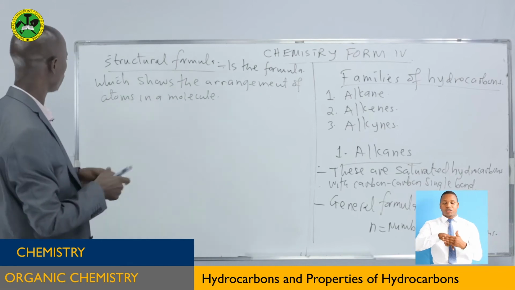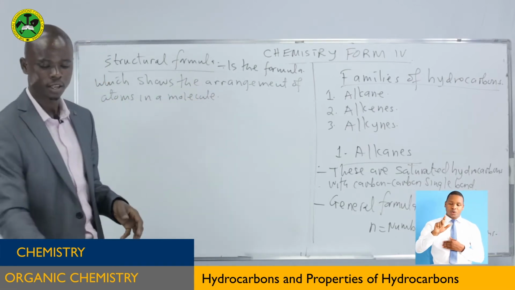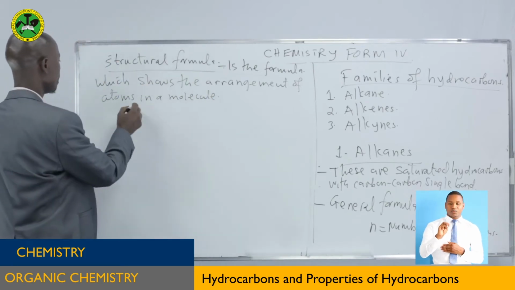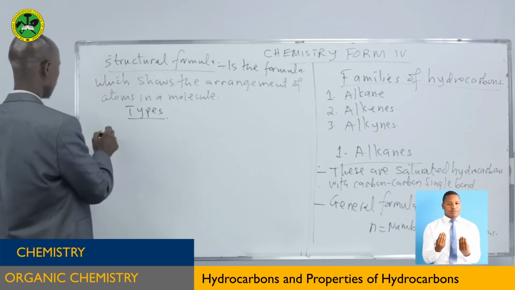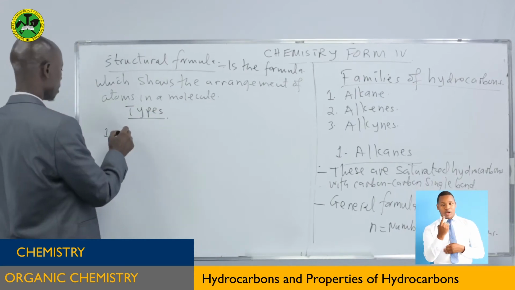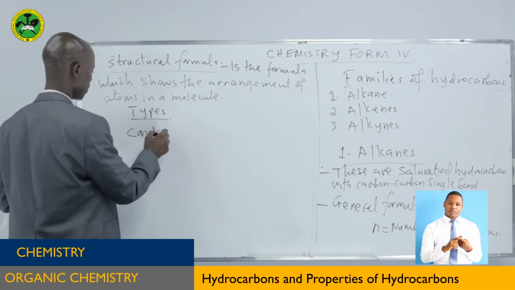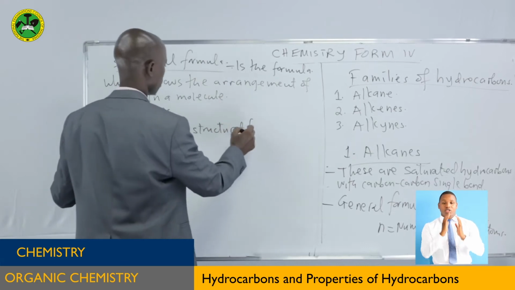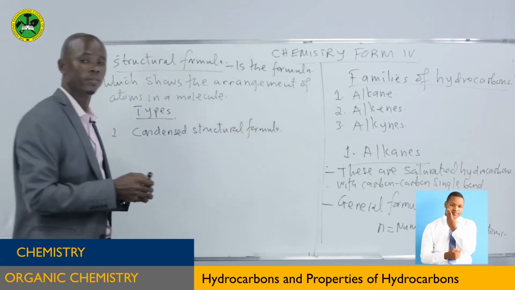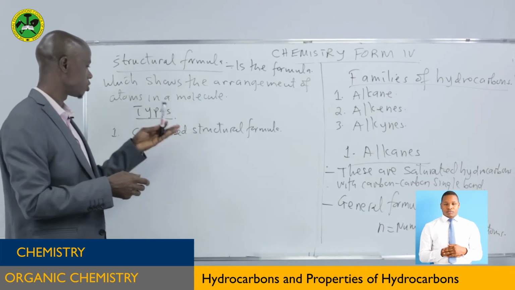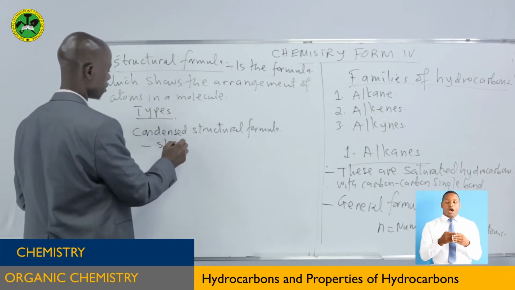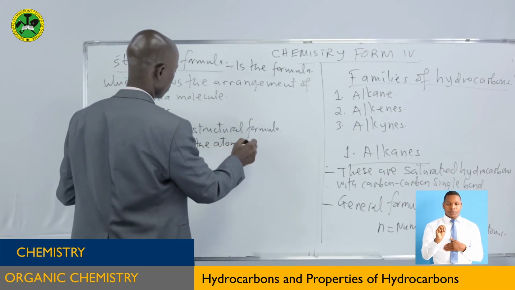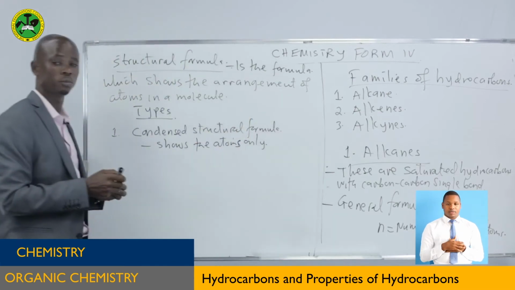Yes, it's the formula which shows the arrangement of atoms in a molecule. How atoms are arranged in a molecule. It is very simple. And here we have the types. Number one, we have the condensed structural formula. This is also called closed structural formula. This one shows the atoms only. It shows the atoms only.